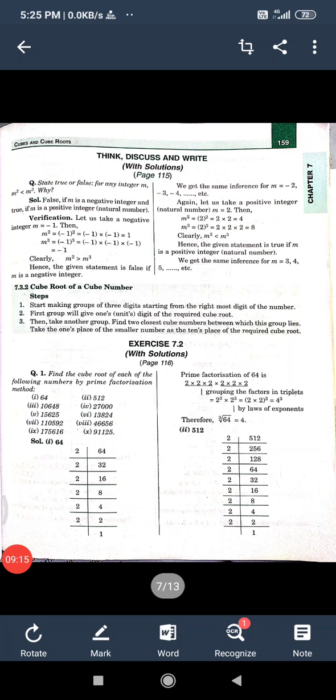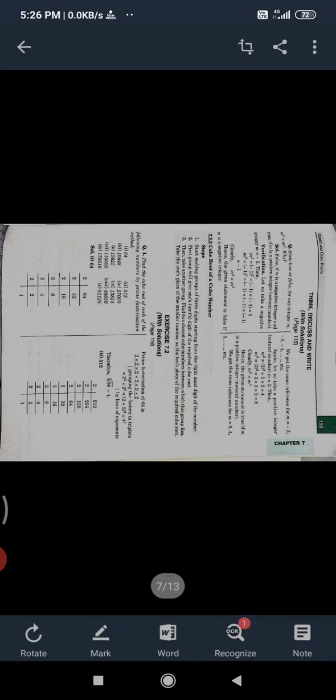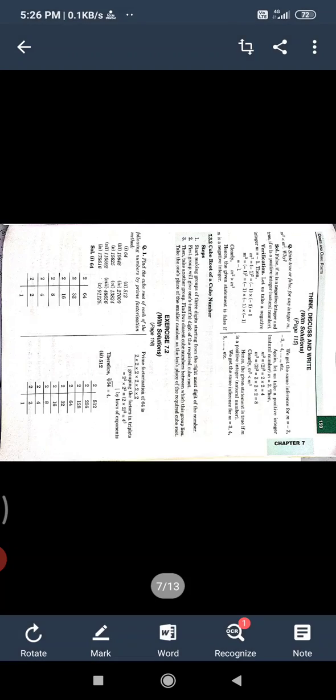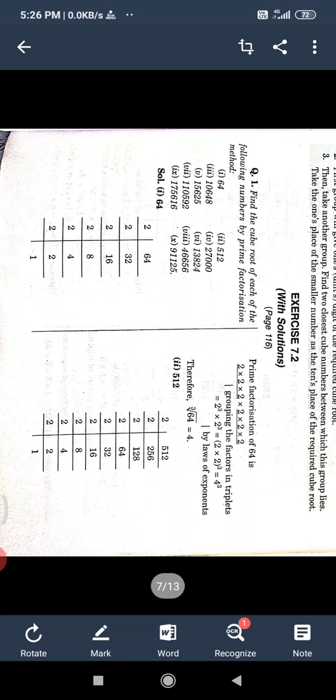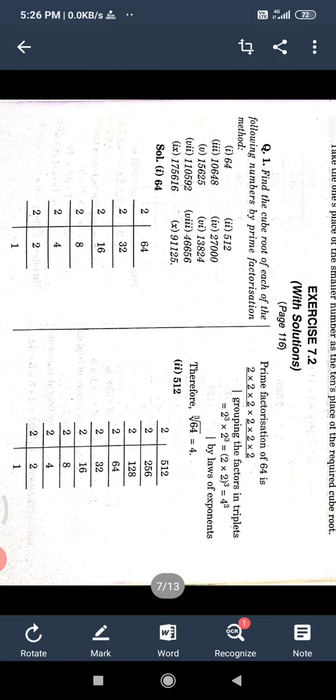Now the next exercise is 7.2. Question 1. Find the cube root of each of the following numbers by prime factorization. Here is the first question, 64.